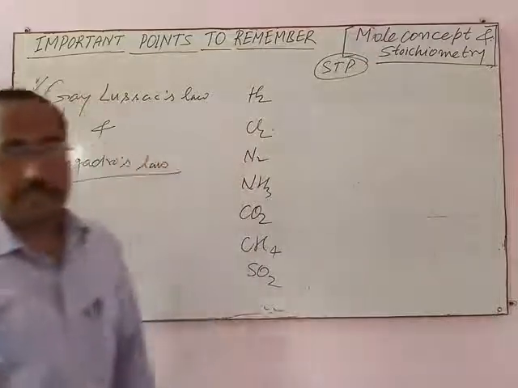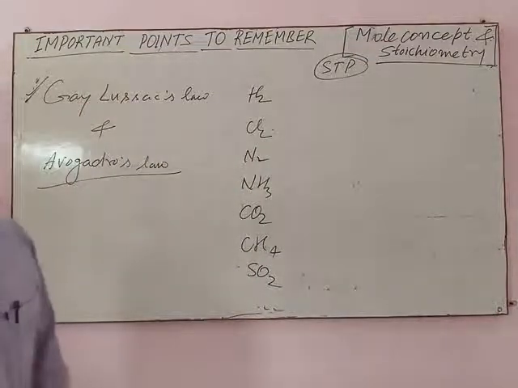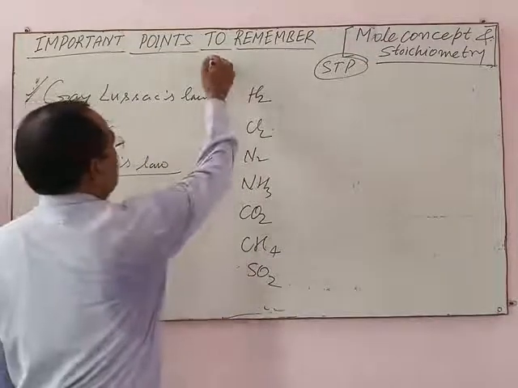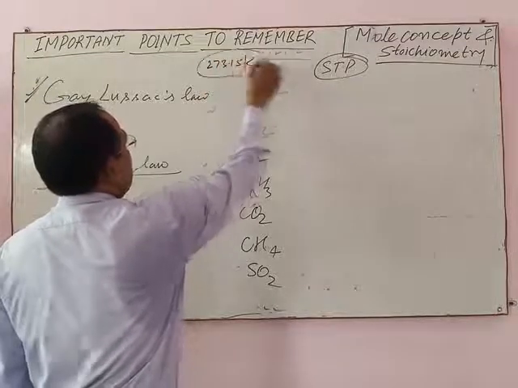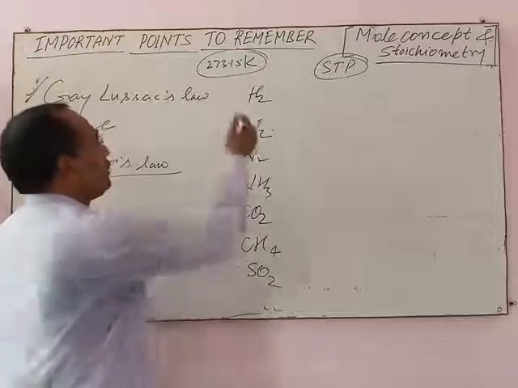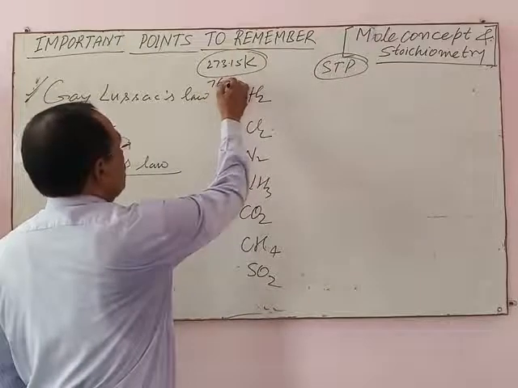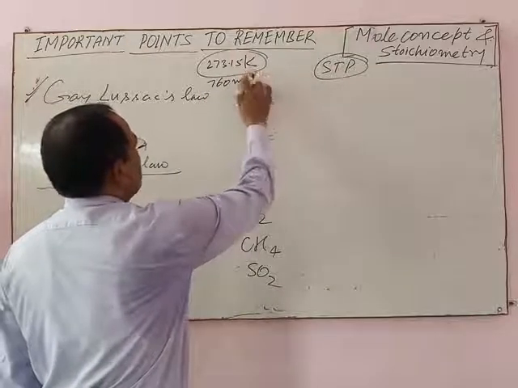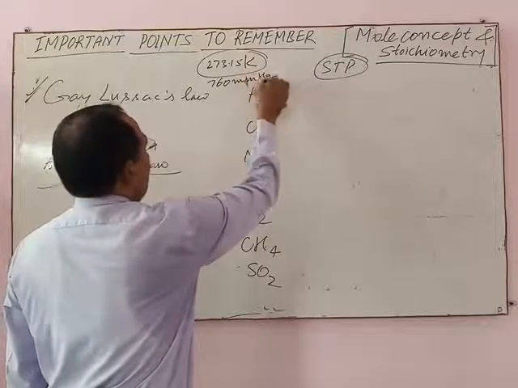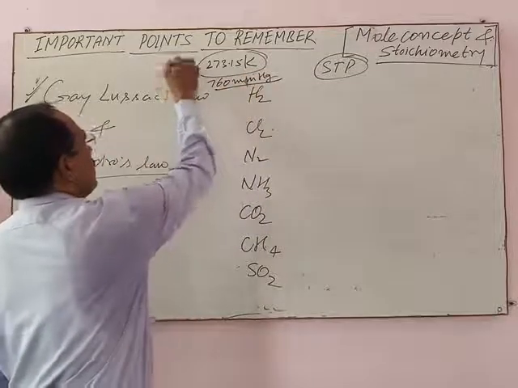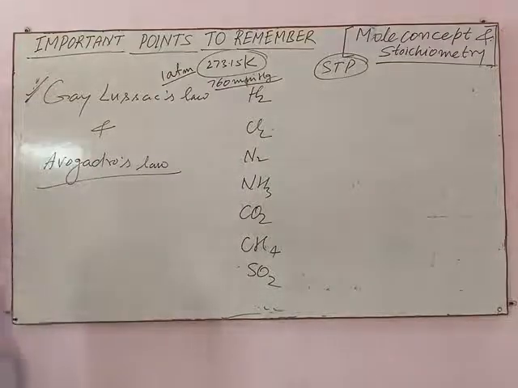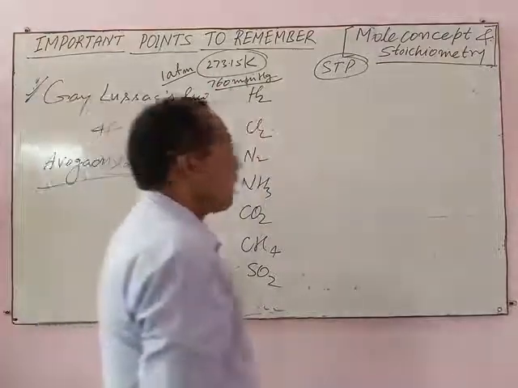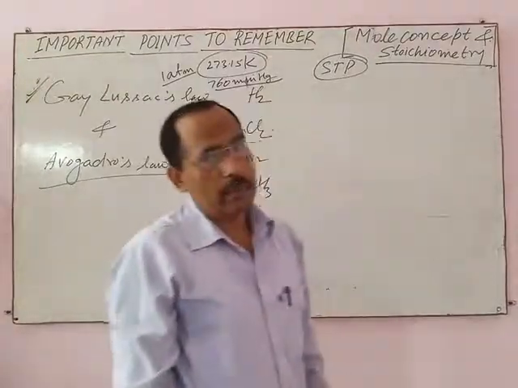STP means standard temperature and pressure. Temperature 273.15 Kelvin is the standard temperature, and pressure 760 mm Hg or 1 atm is the standard pressure.